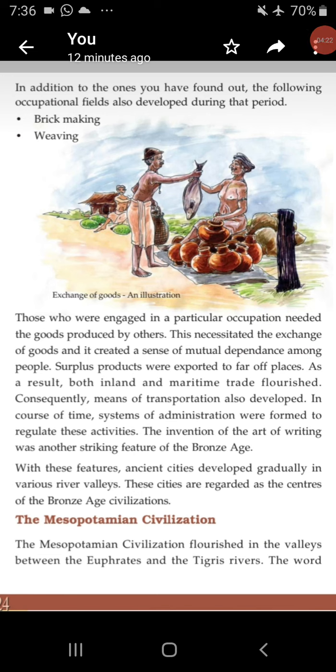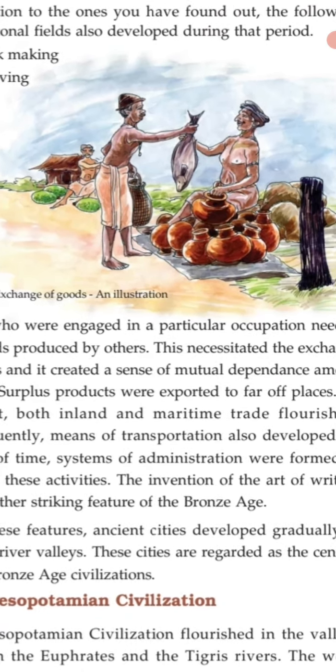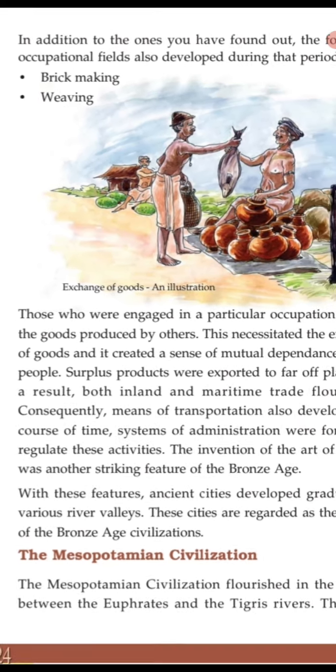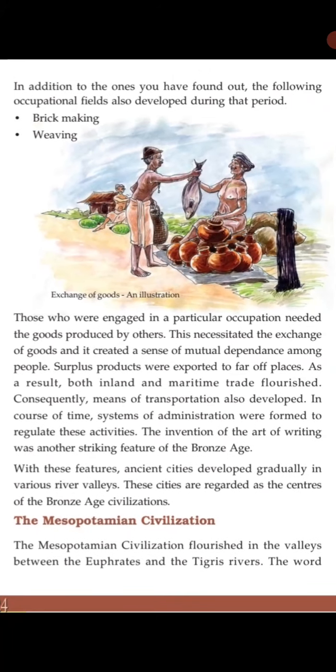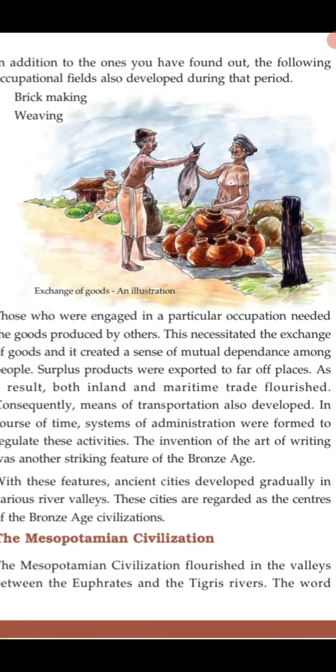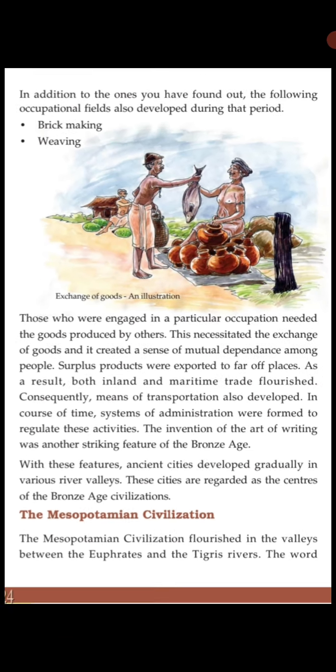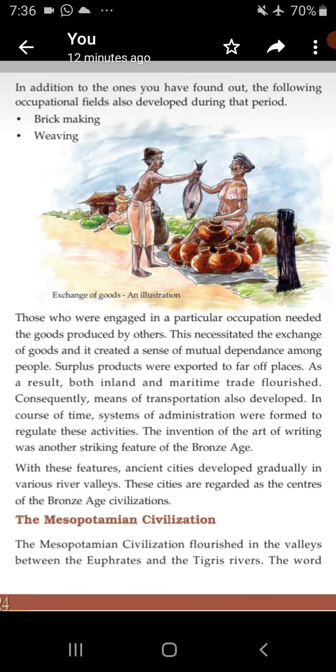In addition to the ones you have found out, the following occupational fields also developed during that period. Here we can see brick making, weaving, and exchange of goods. Those engaged in a particular occupation needed the goods produced by others. This necessitated the exchange of goods and created a sense of mutual dependence among people.